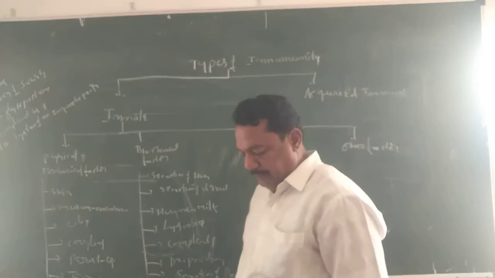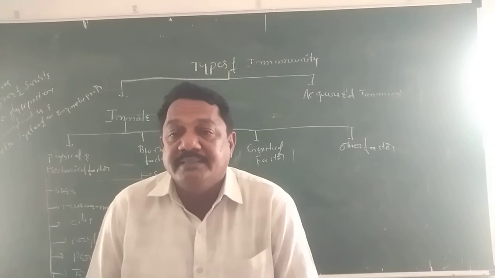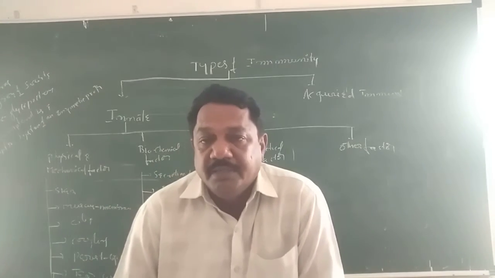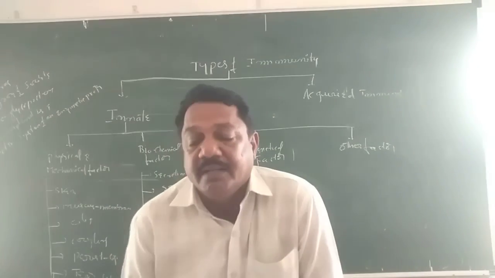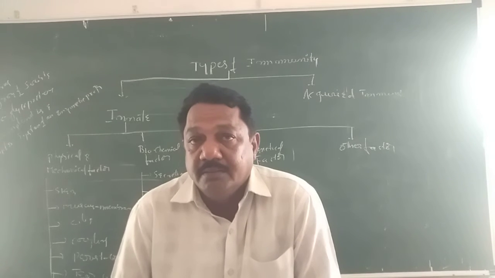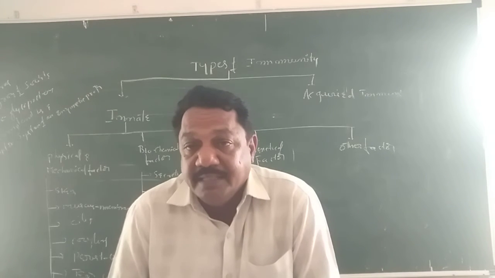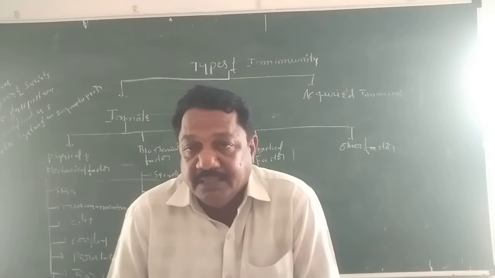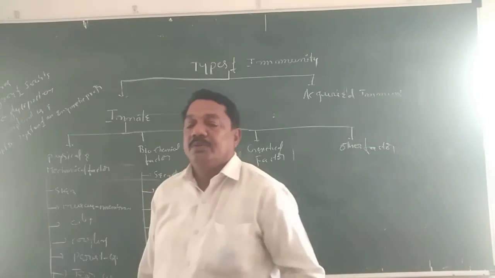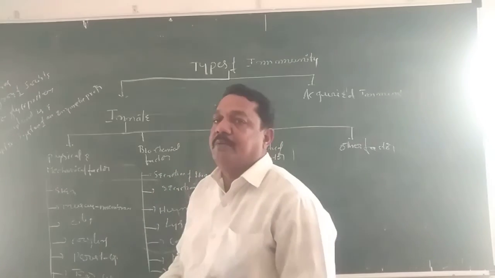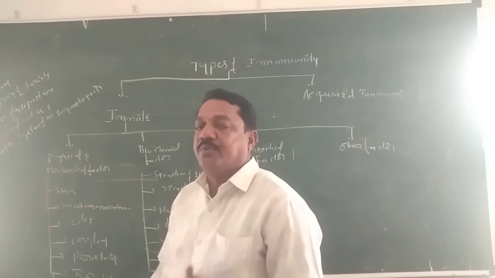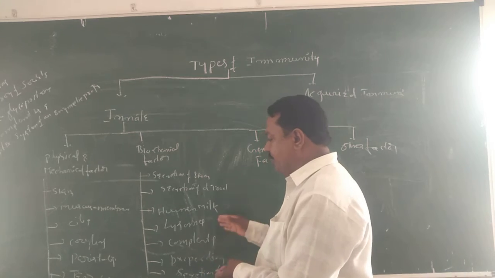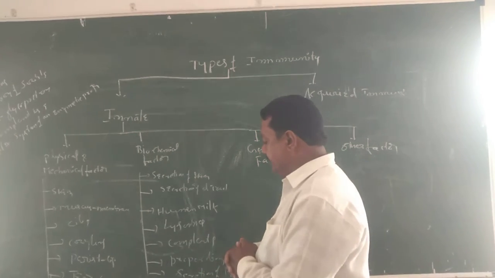So human milk also acts as an antiseptic agent. After birth, after delivery, every human being gives milk to their children. So mother's milk also acts as an antiseptic agent. It also helps the immune system develop more in the child. That's why mother's milk is very important for immune system development, and it also tries to kill other microbes. And lysosomes are also very important. They also act as an antiseptic agent.